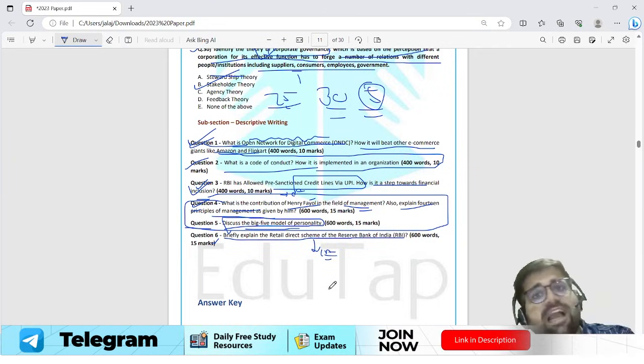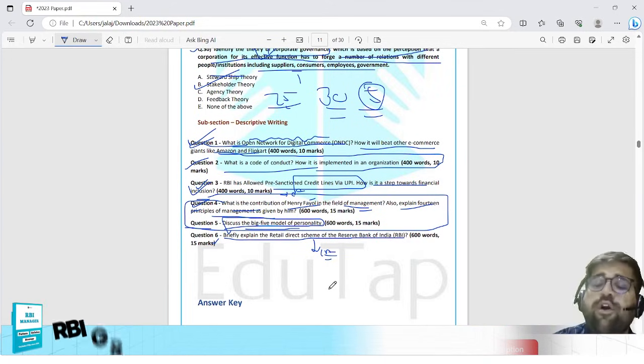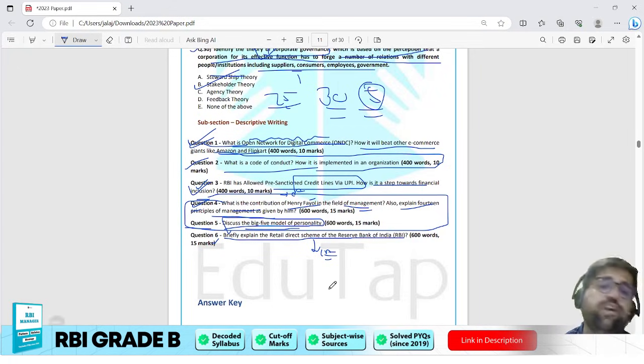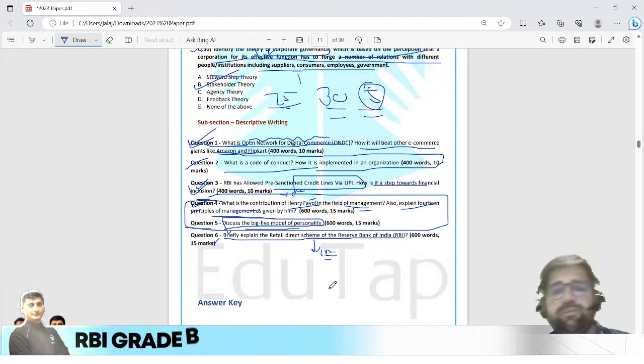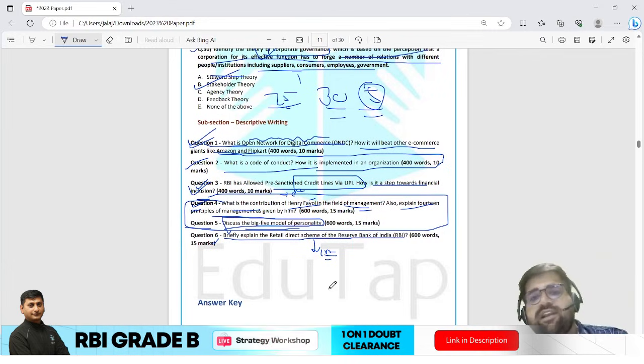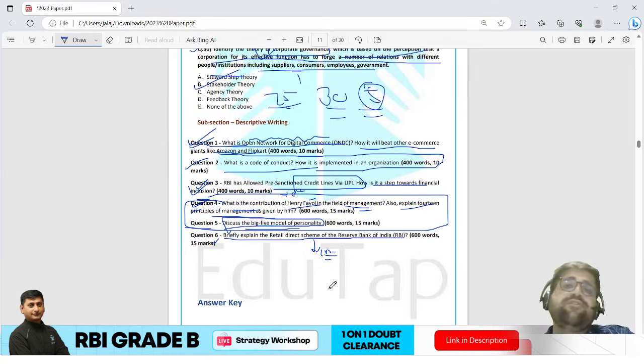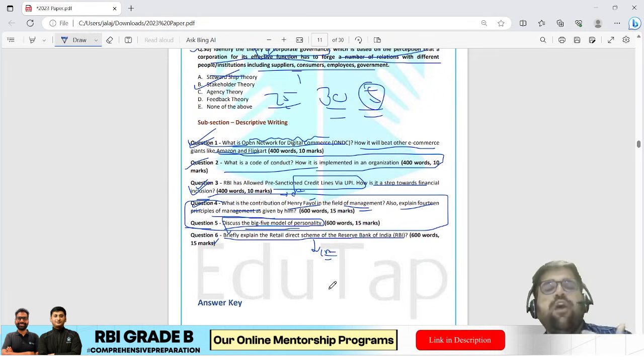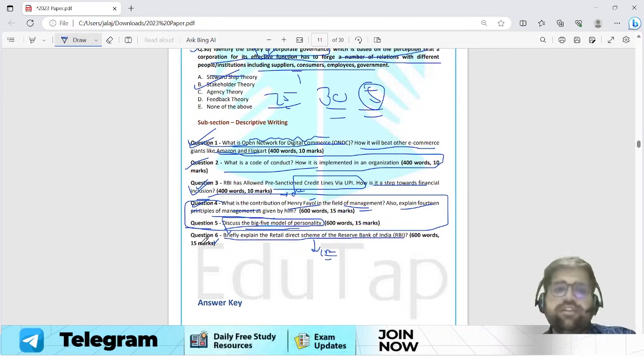So if you analyze the descriptive section, in finance, all the 3 questions of finance are related to current affairs. Open Network for Digital Commerce, pre-sanctioned UPI lines, and this retail direct scheme, all are related to your current affairs. So current affairs becomes your important hold. You have to understand how you are writing, how you are understanding that particular current affair. Okay, so this is the question.